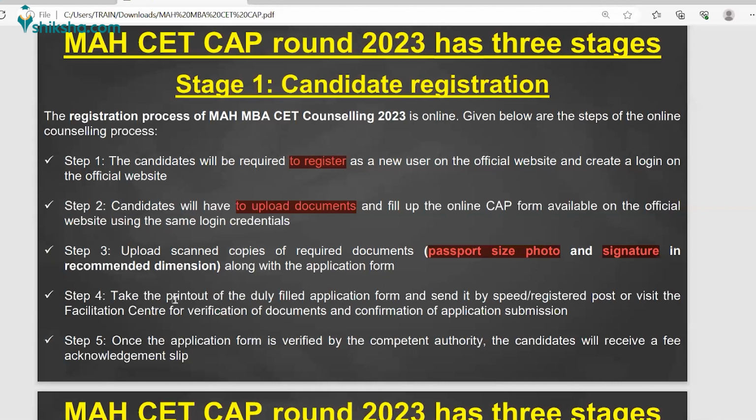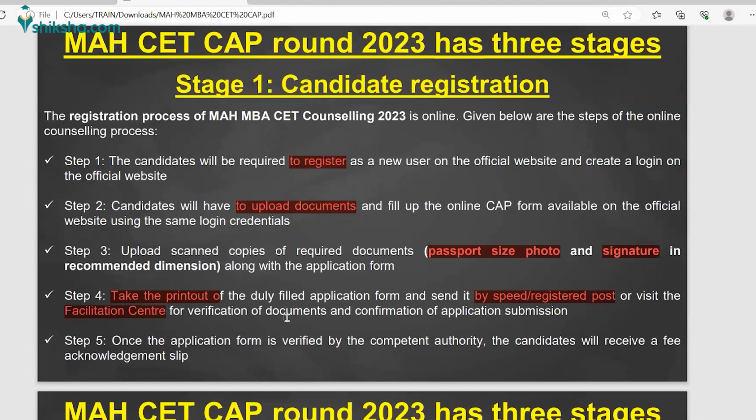And then take the printout. Okay, so now your registration process is done and you are able to take the printout of your complete application process, right? And what to do next? Send it by speed post or registered post. Or you can personally visit the FC center, that is the facilitation center, means the counseling center, for the verification of the documents and the confirmation of the application submission, right?